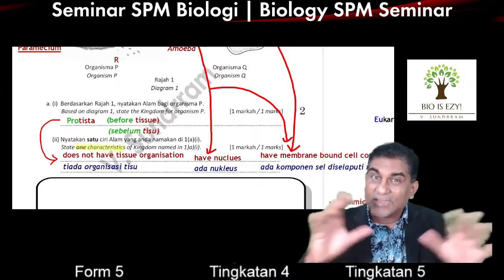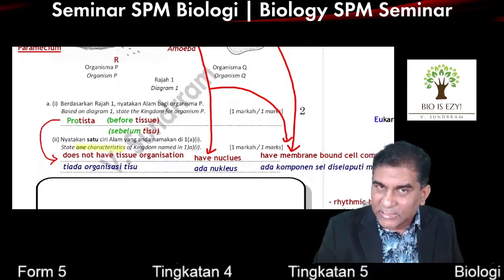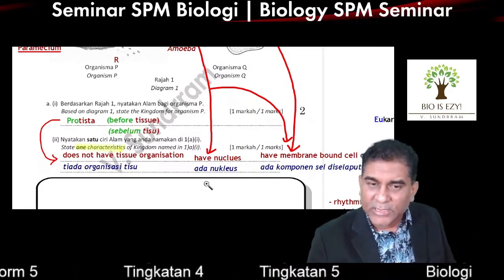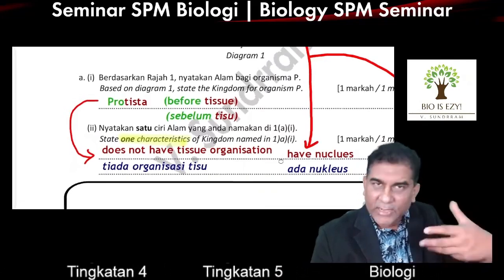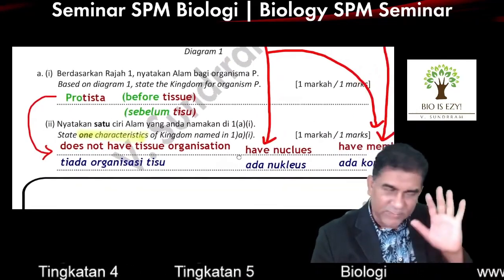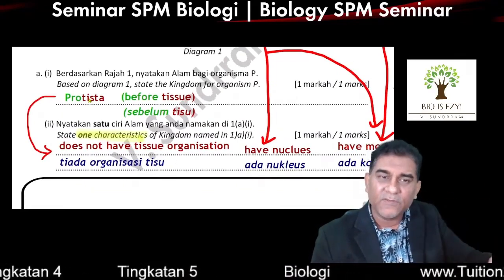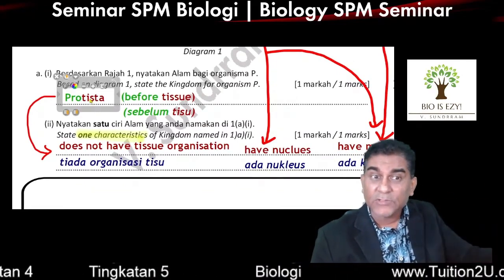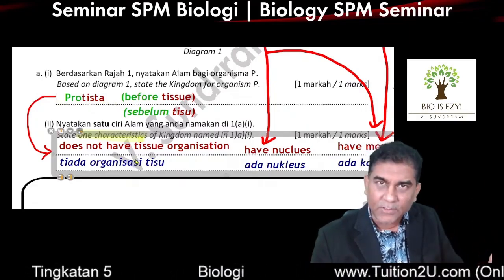And also what is the characteristic of the kingdom. So I'm reminding you the characteristic. At the same time, I'm also trying to show you that most of the time, there are ways to get the answer from the question itself. SPM questions are like this. You can get the answer from the previous question. Based on the previous answer, you can create the question many times.